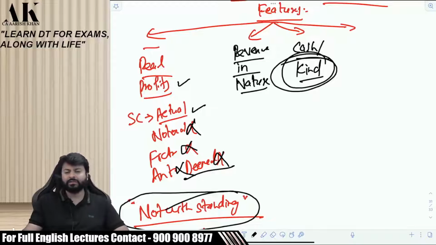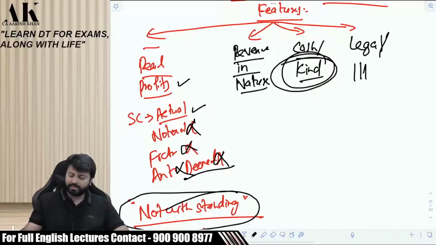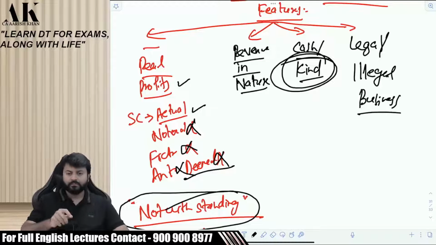And the fourth one, which Gopi Chand raised yesterday, I remember your doubt. The profits may arise from legal or illegal business. If you are earning money from legal business, pay tax. If you are earning money from illegal business, then also pay tax. You have to pay taxes in both the cases. Legal, illegal, we are not differentiating between the two. A legal business is subject to tax. Even an illegal business is subject to income tax.